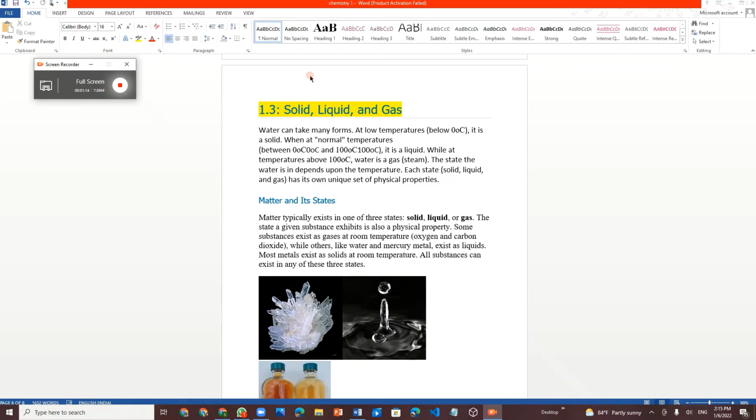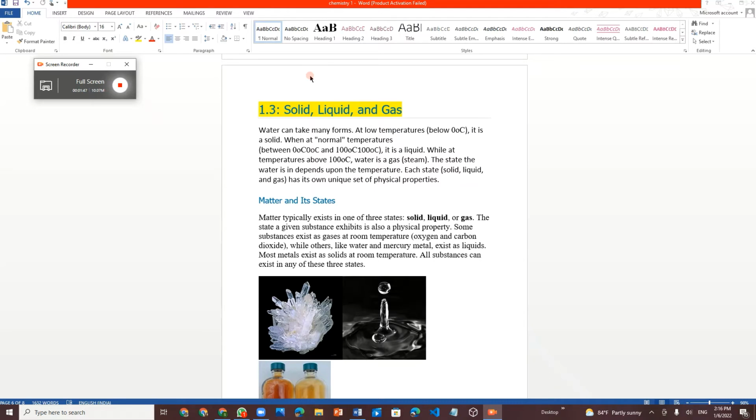Water has its boiling point at 100 degrees Celsius. Once water is heated to 100 degrees Celsius or more, it changes into gas, which is water vapor. This is called boiling. When any liquid reaches its boiling point, it starts to change into gas.